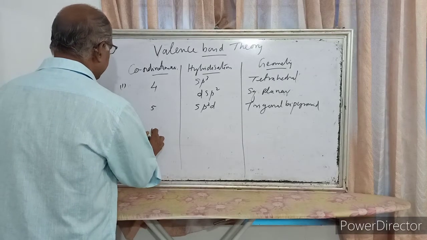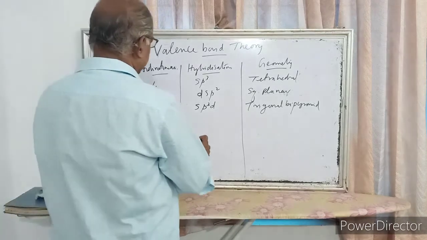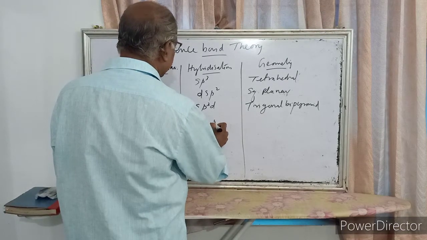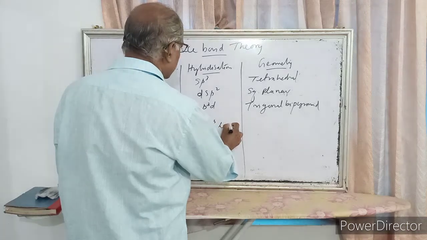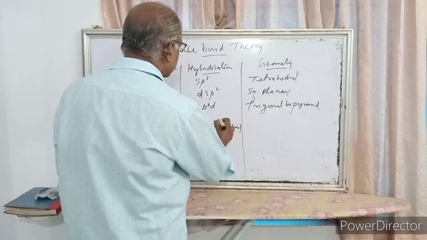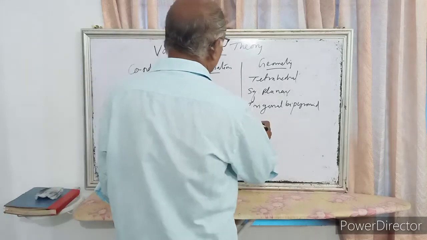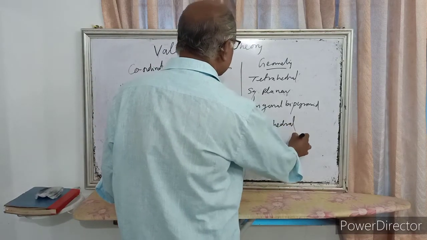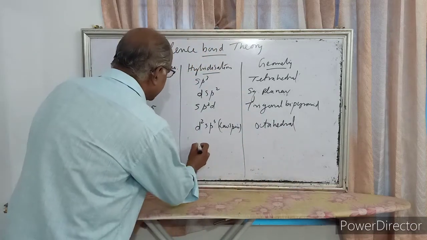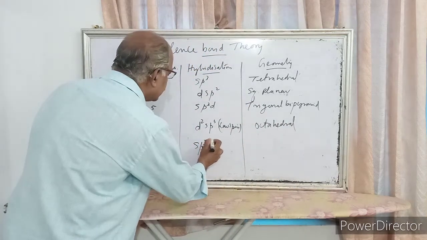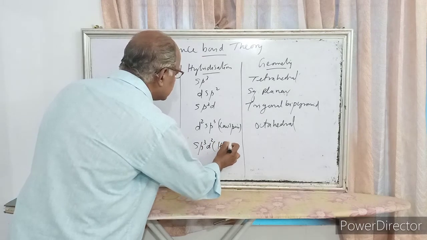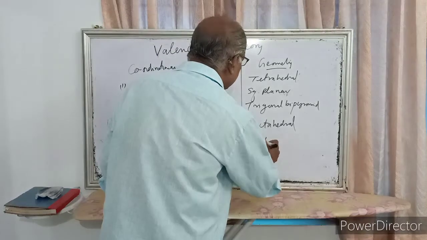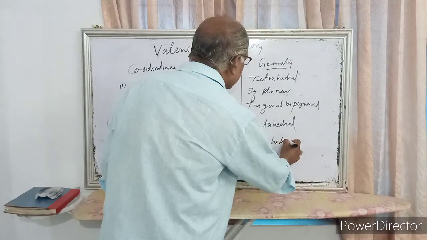Then if the coordination number is 6, the hybridization is d2sp3, so this is for low spin complex, geometry is octahedral. And if the hybridization is sp3d2, that is high spin complex, geometry is octahedral.